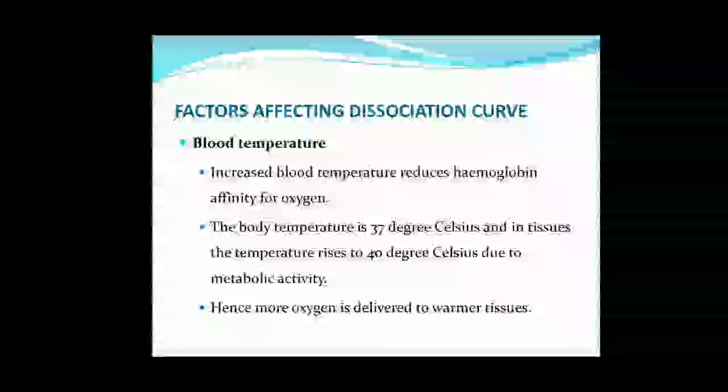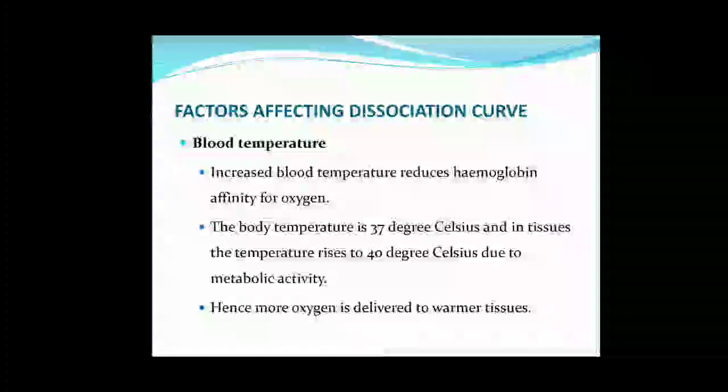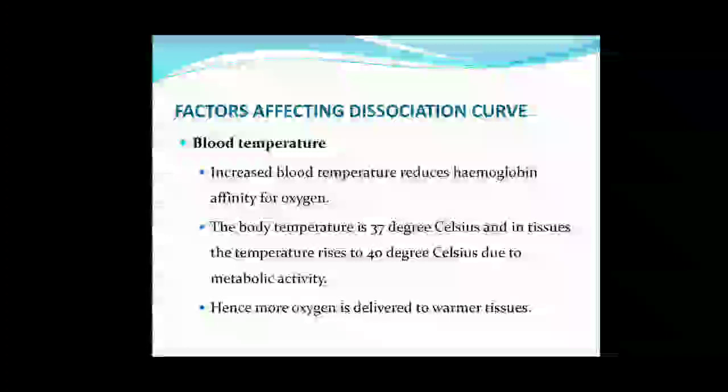Third is blood temperature. Increased blood temperature reduces hemoglobin affinity for oxygen. Again, if the temperature is more, oxyhemoglobin will dissociate into oxygen plus hemoglobin. All these things are occurring in the tissues. The body temperature is normally 37 degrees Celsius, and in tissue the temperature rises to 40 degrees Celsius due to metabolic activity. If you are working harder, the temperature in the tissues will increase. So, more temperature, again dissociation of oxyhemoglobin will take place. Hence, more oxygen is delivered to warmer tissue.